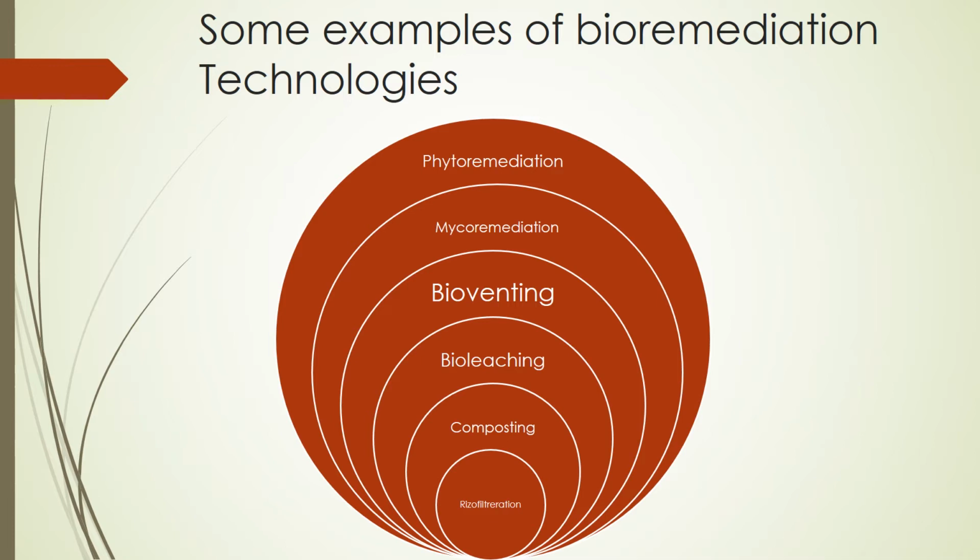Then bioleaching, the use of microorganisms in solution to recover metal pollutants from a contaminated site. By the use of microorganisms to recover metal, that is called bioleaching. Then composting, which helps microbes change the waste product into a helpful product.